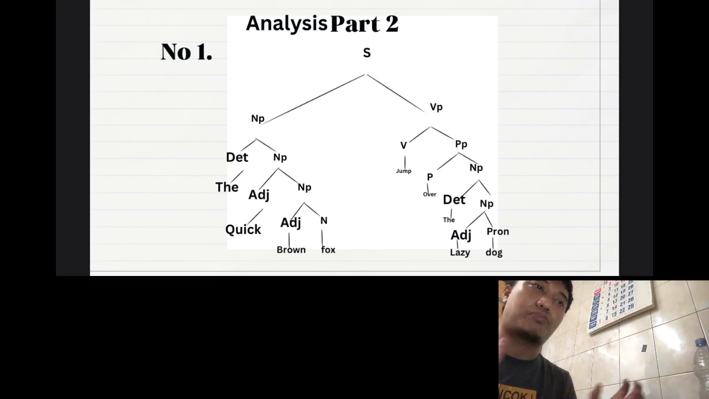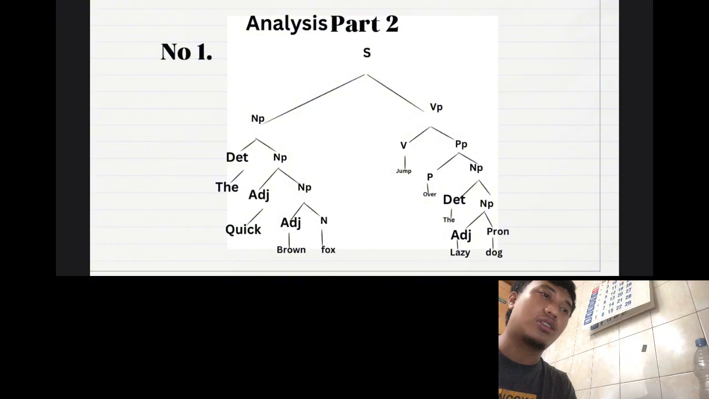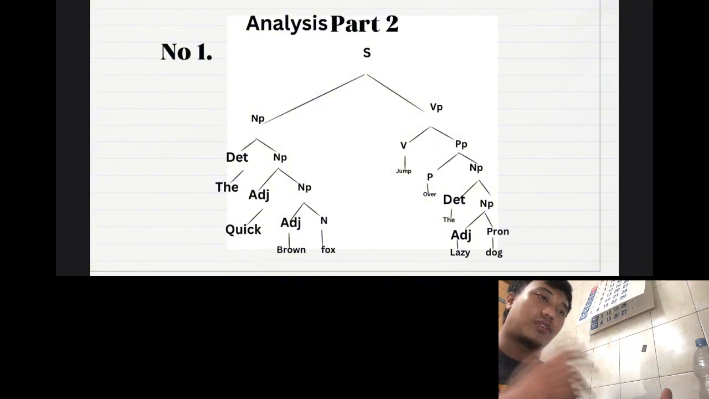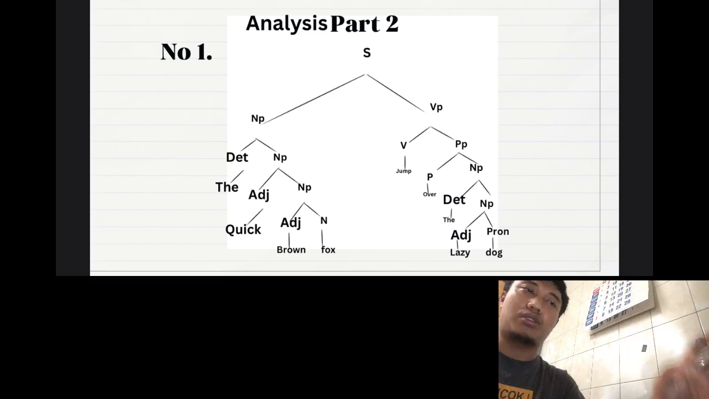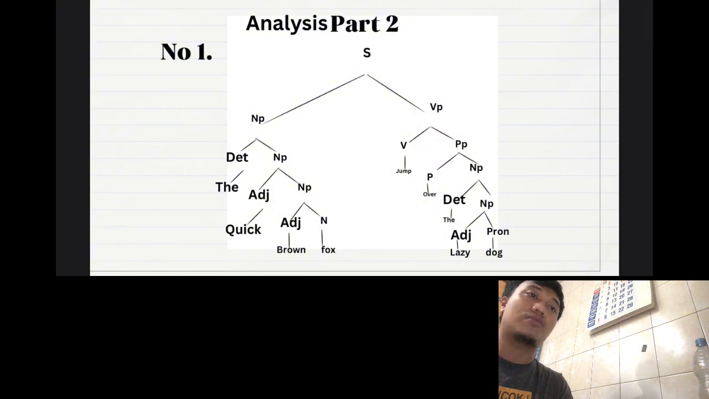The noun phrase has a separate part again. A little part is adjective and noun. The adjective "quick" is a "brown." The big adjective is "quick," the little adjective is "brown," and the noun at the last of the noun phrase is "fox."